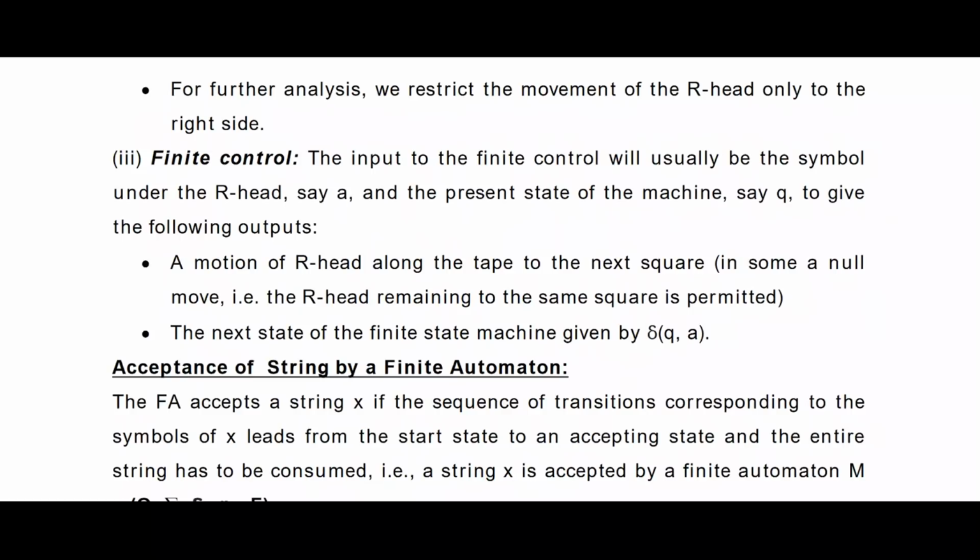Already I have informed that in most cases we restrict the movement of the read head to the right side, reading one input symbol from one cell at a time.